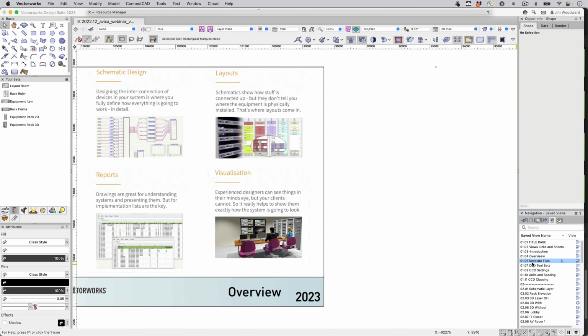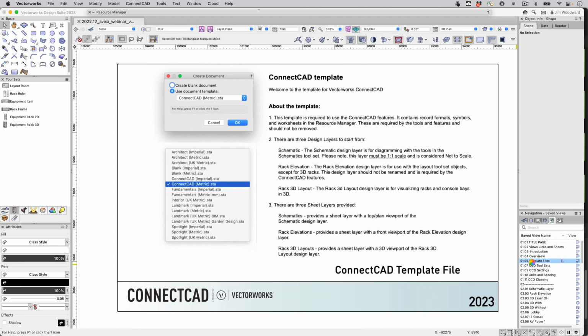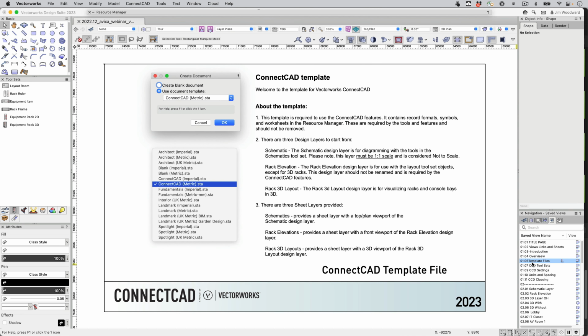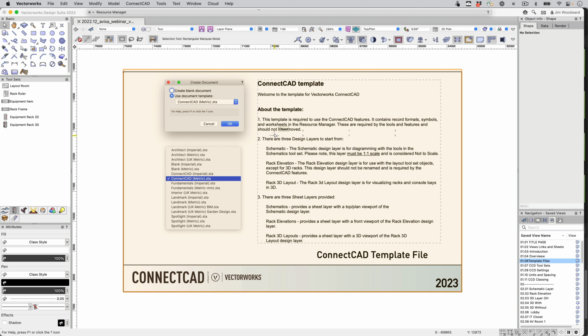We start with template files. The file will have a group of resources that you want to start with, so starting with a template document, either metric or imperial. In that you'll find 3 design layers: schematic, rack elevation, and rack 3D layout. There are also 3 sheet layers to match up to those.